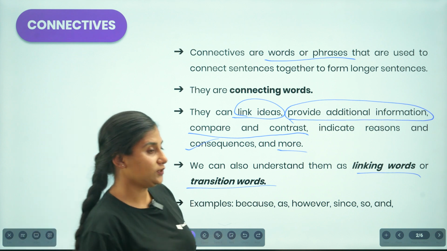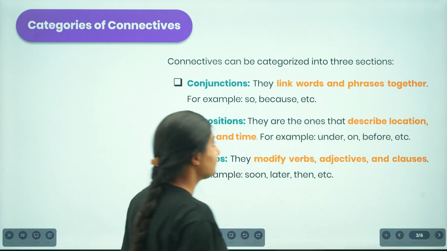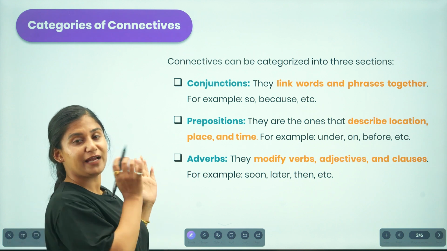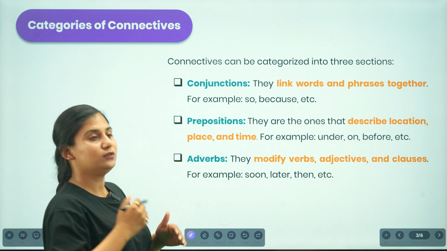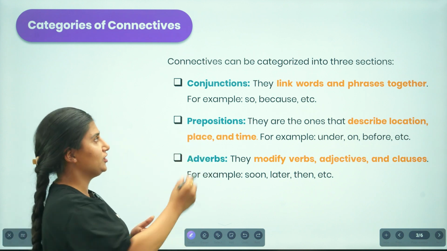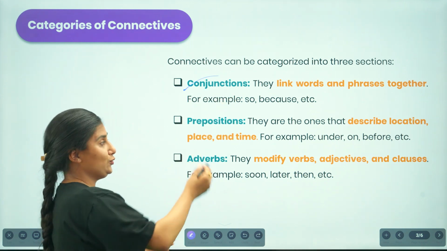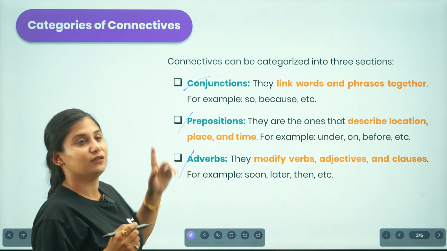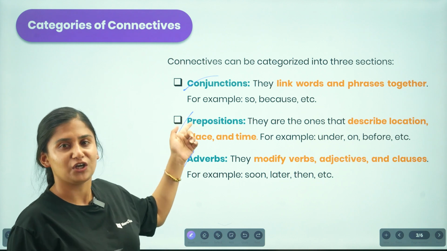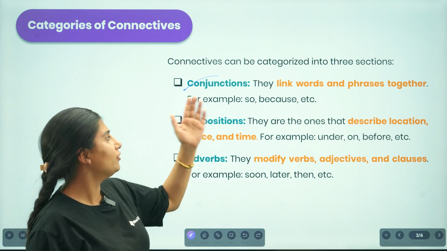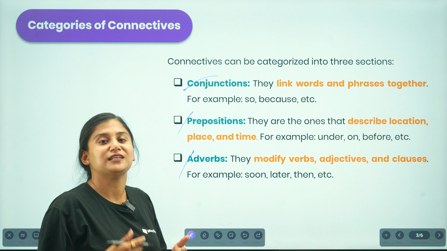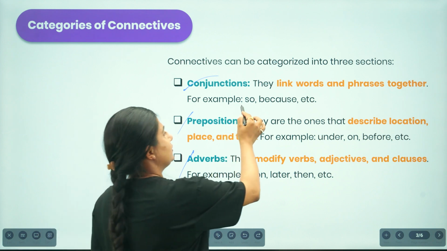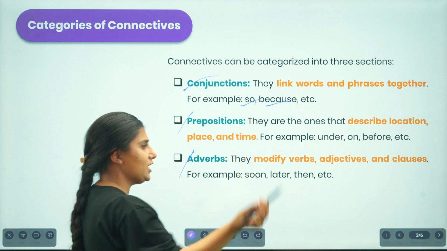Now let us find out what the categories are. These connectives can be divided into three categories. Connectives can function as a conjunction, as a preposition, or as an adverb. Talking about the conjunction, it links the words or the phrases and then provides us additional information. For example, so or because of.